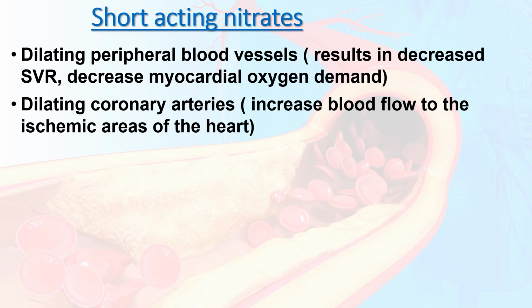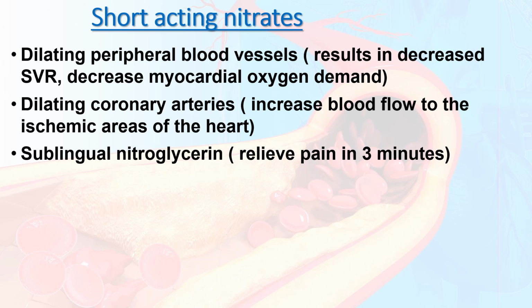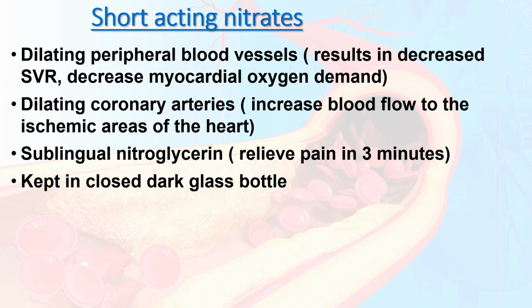Then they dilate coronary arteries. When dilating coronary arteries, it increases blood flow to the ischemic areas of the heart. When the ischemic area gets more blood as well as more oxygen, anaerobic respiration is converted to aerobic and it will reduce the chest pain. Then sublingual nitroglycerin, usually termed isosorbide, will relieve pain in 3 minutes. The nitroglycerin or short-acting nitrates are supposed to be kept in closed dark glass bottles.